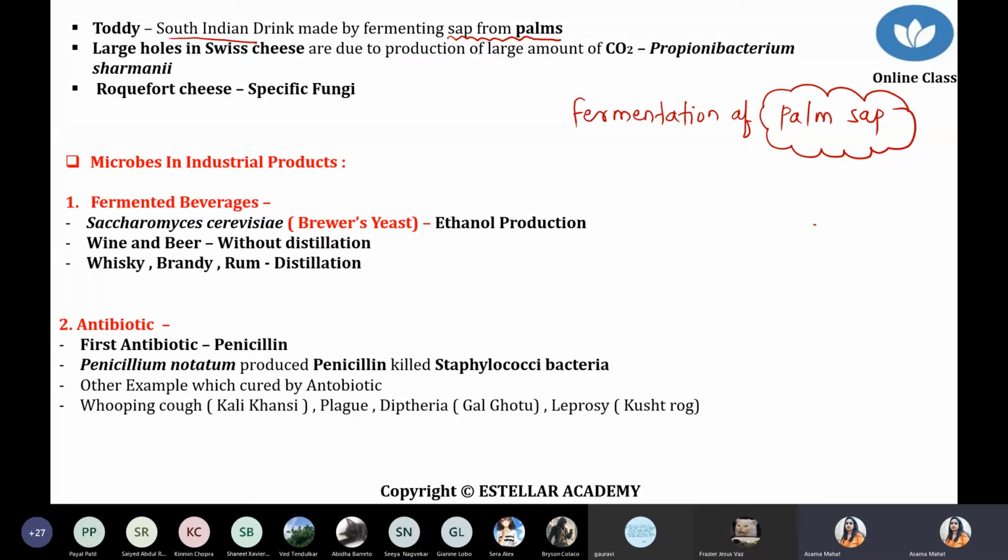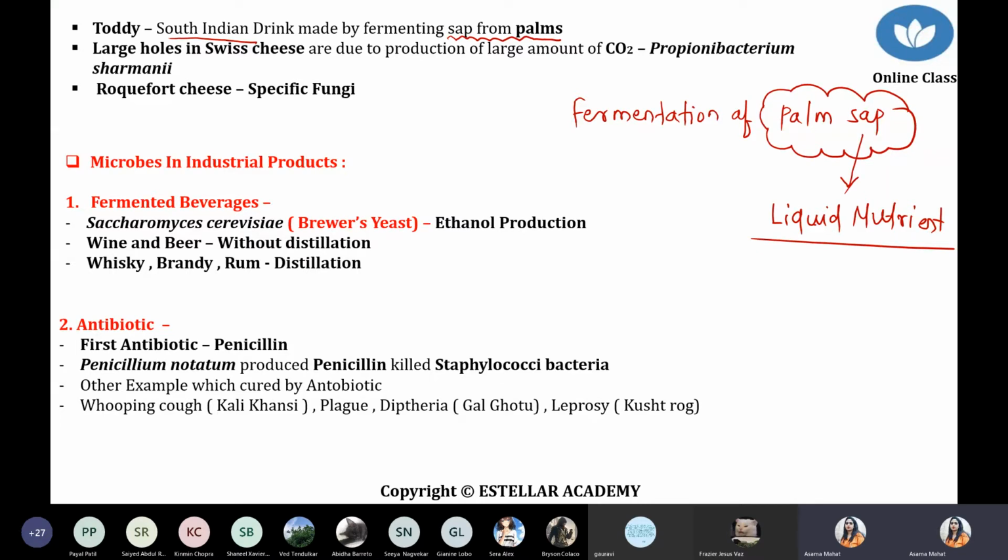What is the meaning of sap? Whatever liquid nutrient is present inside that palm, simply this is called sap. So we are talking about one product, toddy. Toddy is a South Indian drink, like the taadi maadi used in Konkan, I think in the Malvan area it is called taadi maadi. So again, this is a fermented product which is obtained from the coconut.